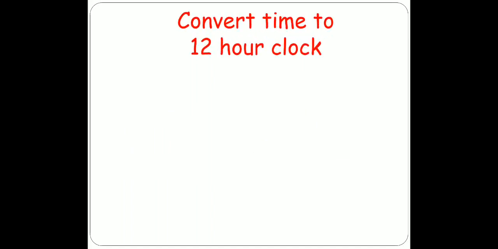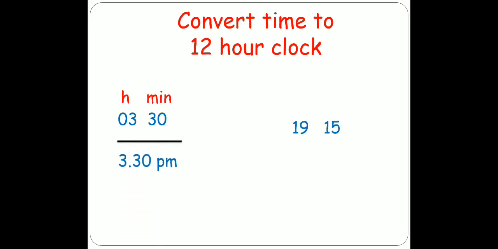Now what to do when you are asked to convert time into the 12-hour clock and you are given 24-hour clock time. Let's suppose the time is 3:30 and you are asked to convert it into the 12-hour clock. Now what will you do? If your hours are less than 12, you will not make any change, you will not add or subtract anything in the time. You will write it just as 3:30 PM. But if your time is 19:15, now your hours are greater than 12. So what will you do? You will subtract 12 from hours and you will get 7:15 PM.